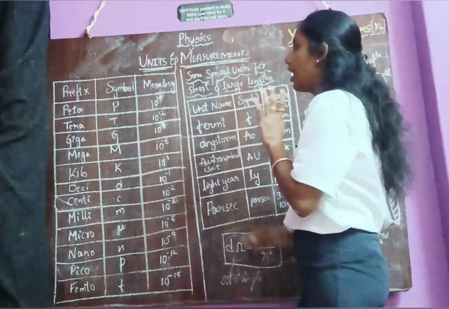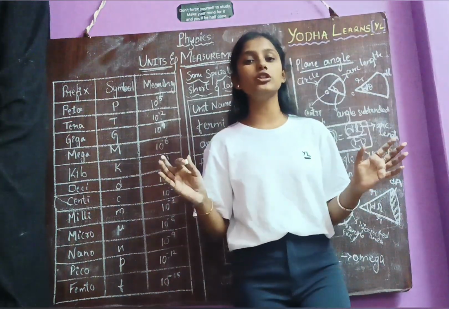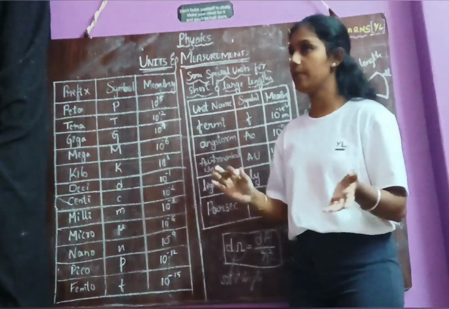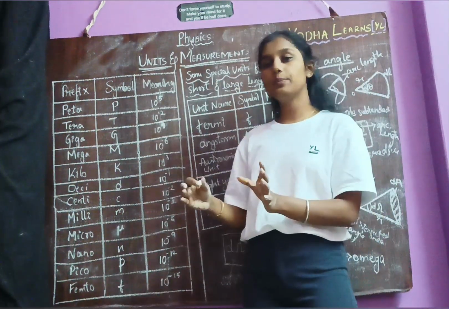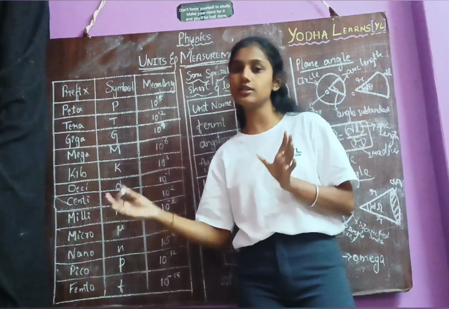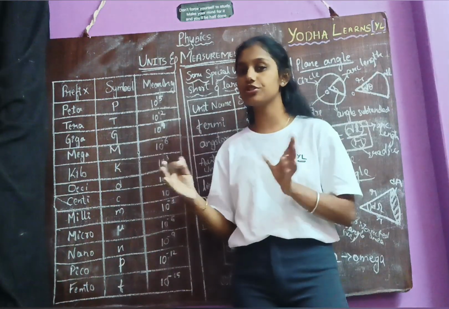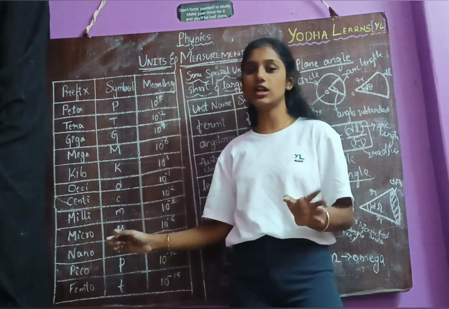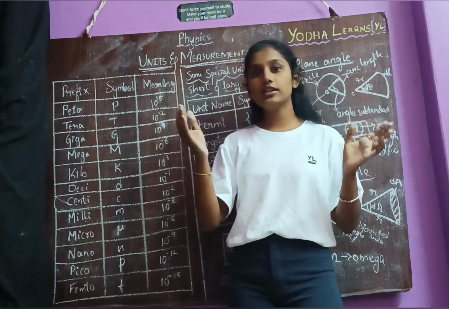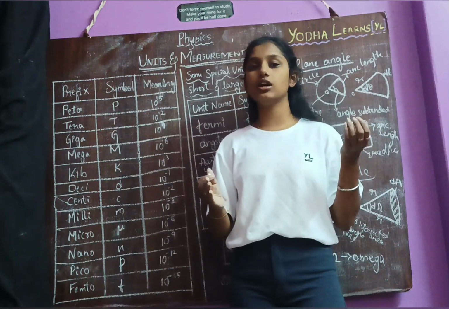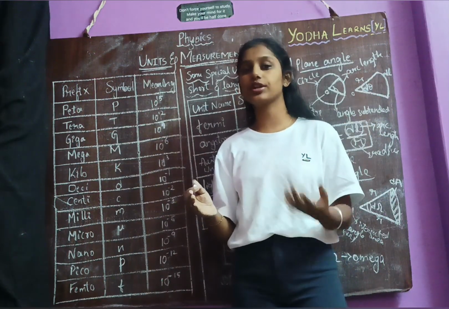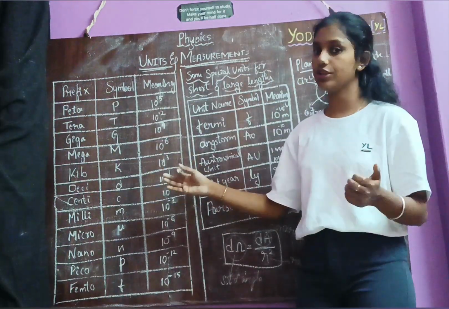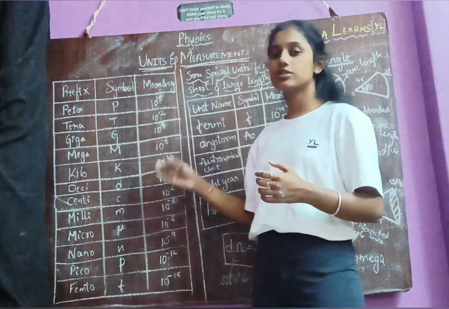Here we have some prefixes which we are going to use for conversion of units. For example, if you want to convert from meter to centimeter, you need some conversion methods, right? So for that we are going to use some prefixes to convert it. And another example: if you want to convert kg into gram or gram to kg, then by using these prefixes, we are going to convert it. So this is more helpful.